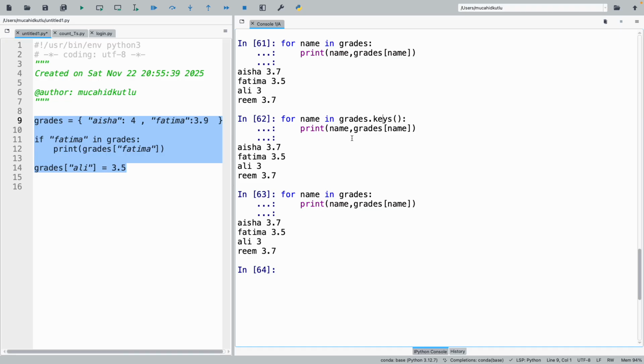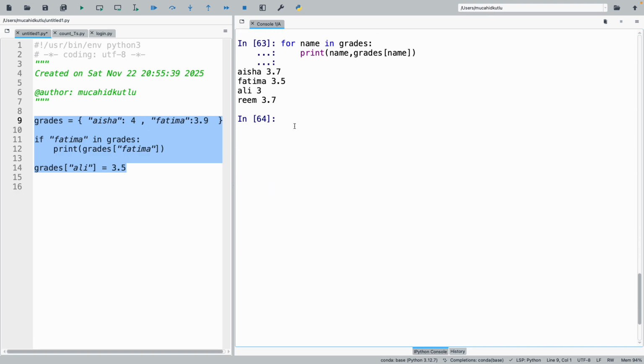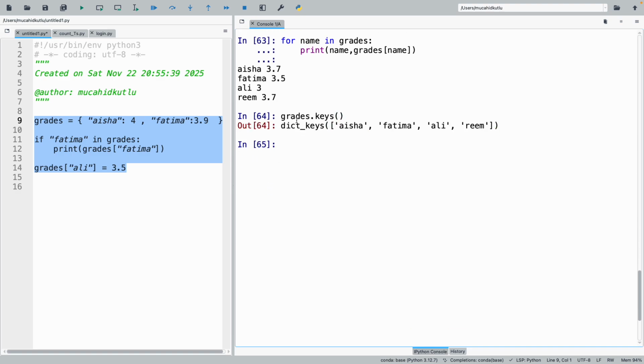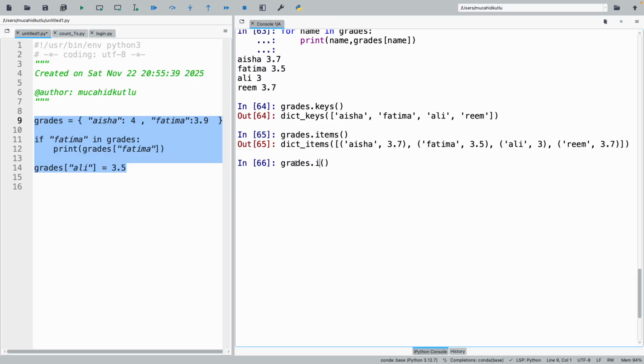So these are basically the same, but let's look at what this shows. So this is keys, this is items that we have seen so far, giving us those pairs. And there's one more, which is values. In this one, it doesn't give me the keys, but it just gives me the scores of the students.